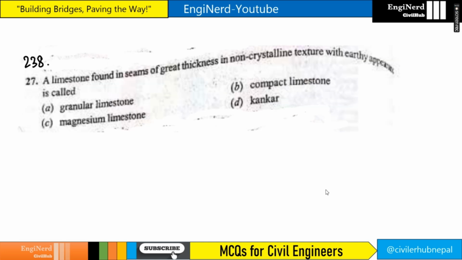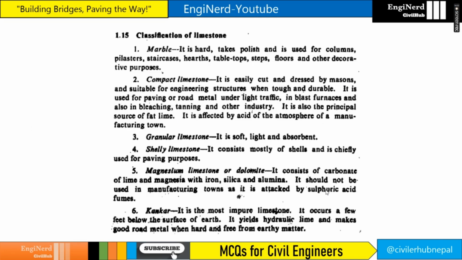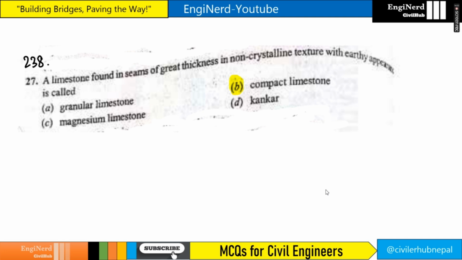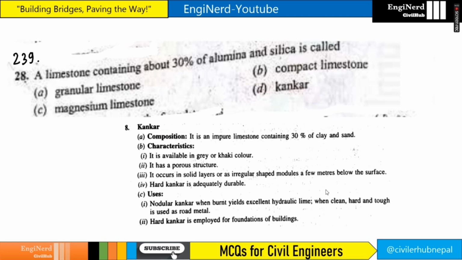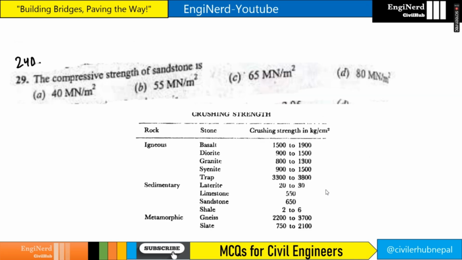Next question. A limestone found in seams of great thickness in non-crystalline texture with earthy appearance is known as compact limestone. So these are the classifications of limestone: marble, compact limestone, granular limestone, shelly limestone, magnesium limestone or dolomite, and then kankar. The answer here is compact limestone. A limestone containing about 30% of alumina and silica is known as kankar. Kankar is an impure limestone containing 30% of clay and sand.